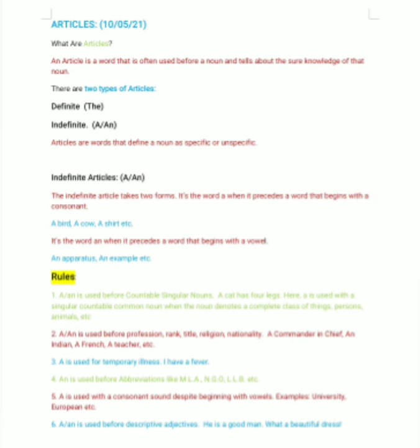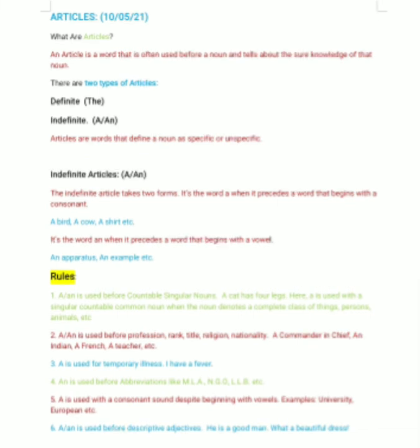First of all, we will learn what indefinite articles are and where to use them. The indefinite articles take two forms. It is the word a when it precedes a word that begins with a consonant. For example, a bird. I've seen a bird sitting on a branch of the tree. A cow was grazing grass in the field. A shirt. I am wearing a shirt that my mother gave.